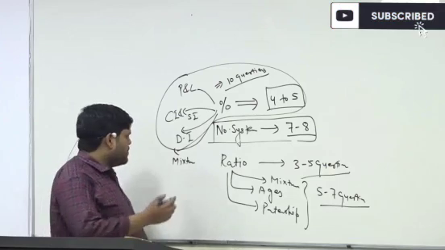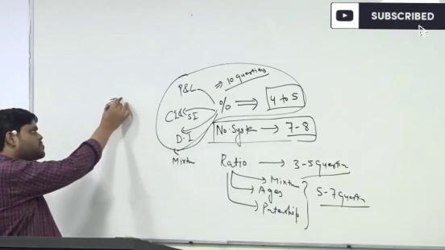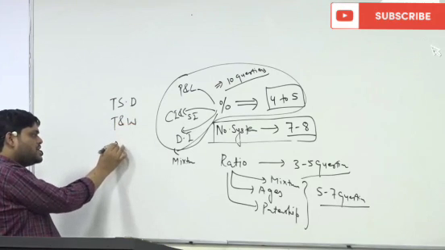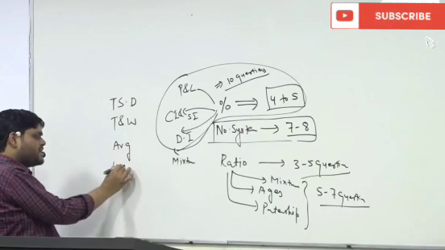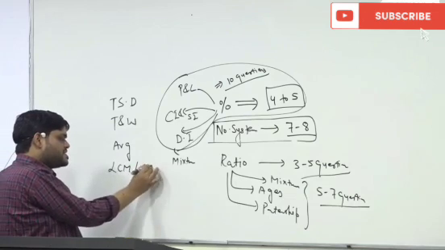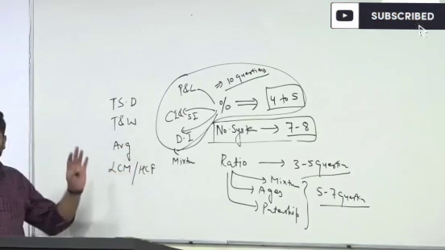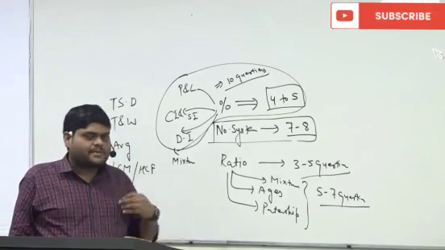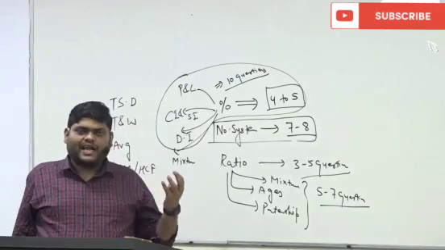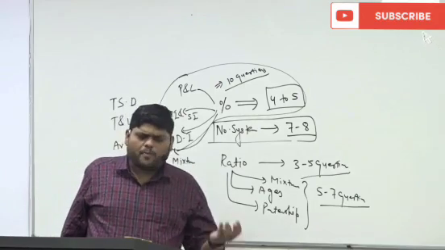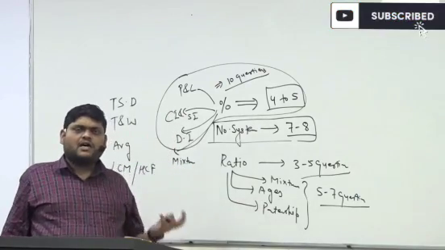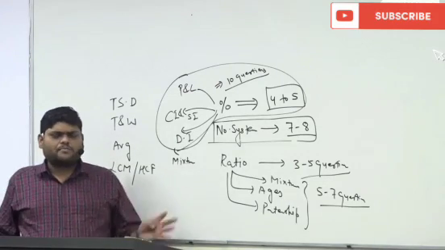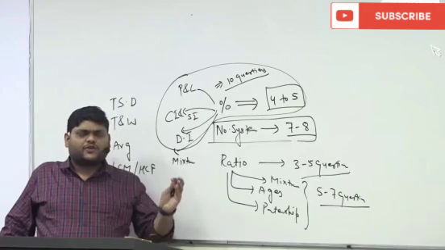Apart from this, the topics are TSD, time, speed and distance, then time and work, then average, and another important topic is LCM and HCF. So these are the arithmetic topics which UPSC is asking. Apart from this, there are some topics from higher mathematics, like probability, permutation, combination, then mensuration, geometry. UPSC is asking hardly 2-3 questions from that portion.